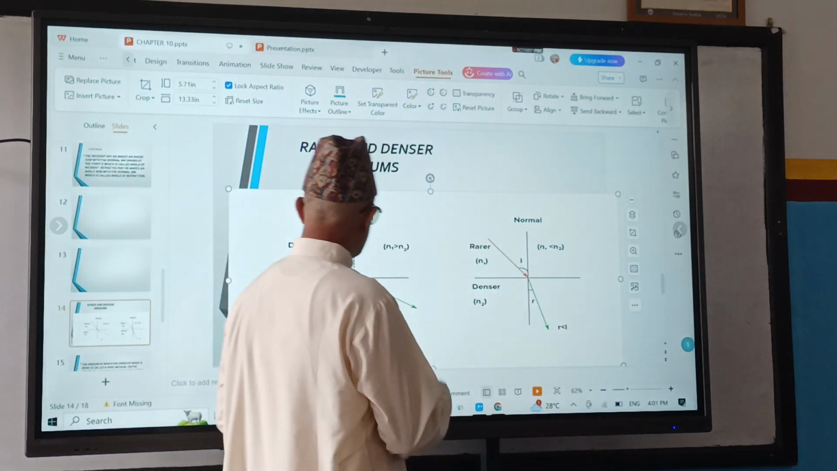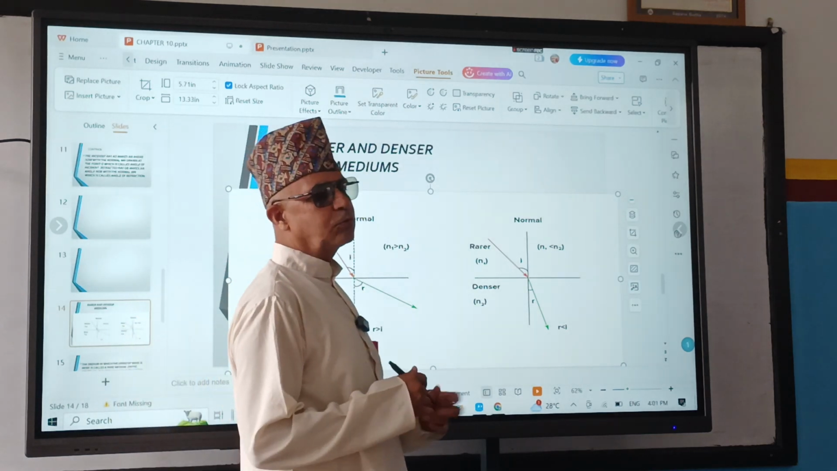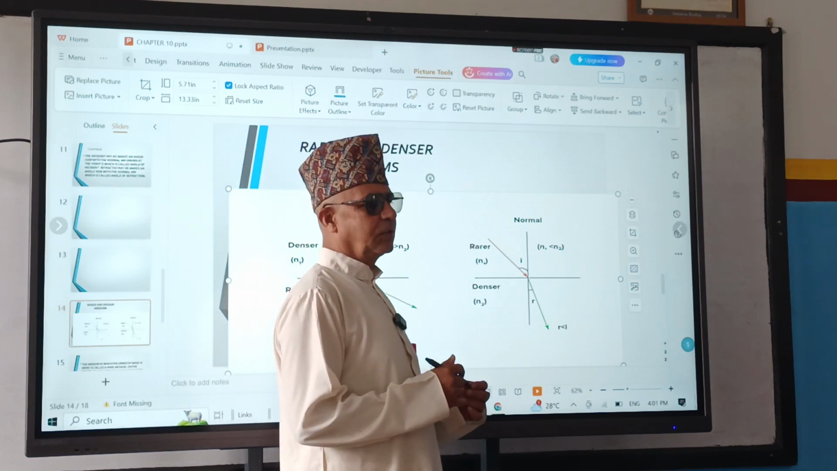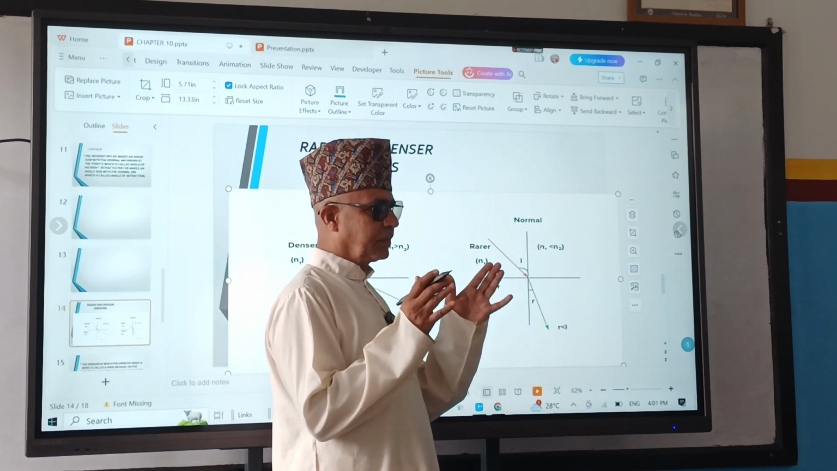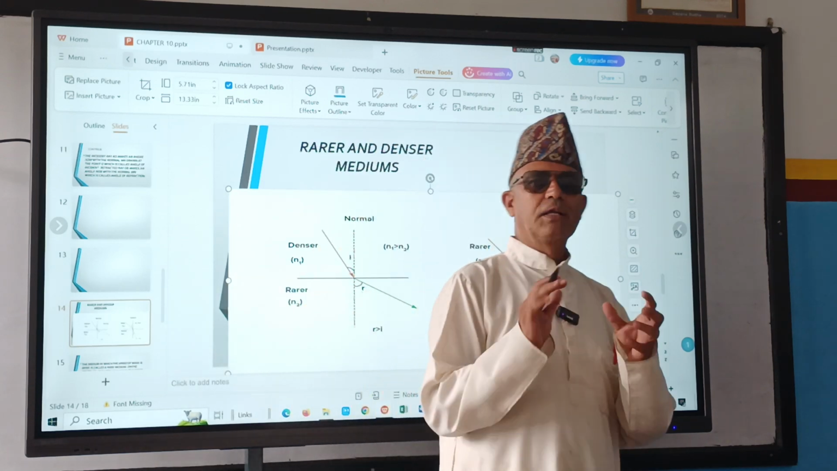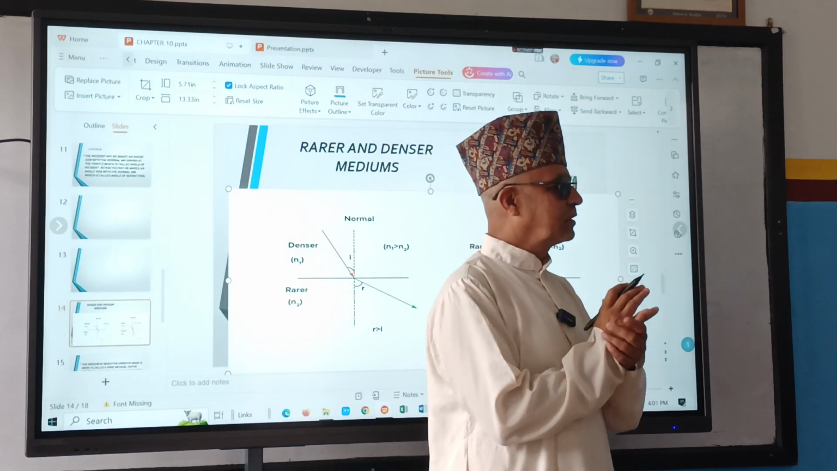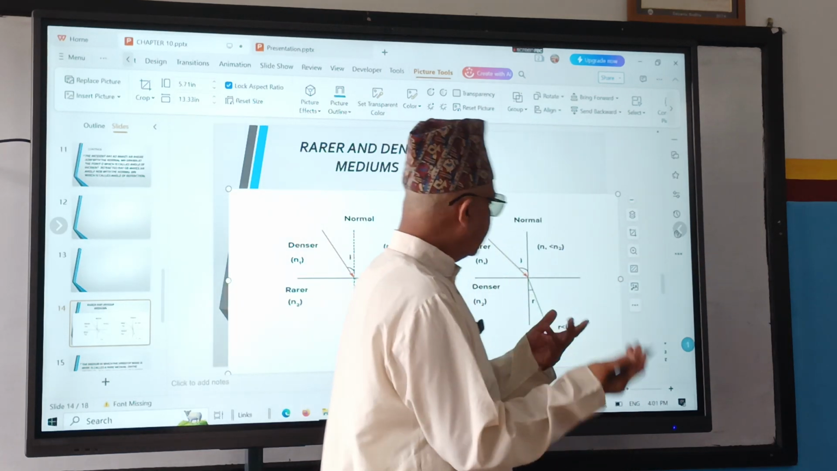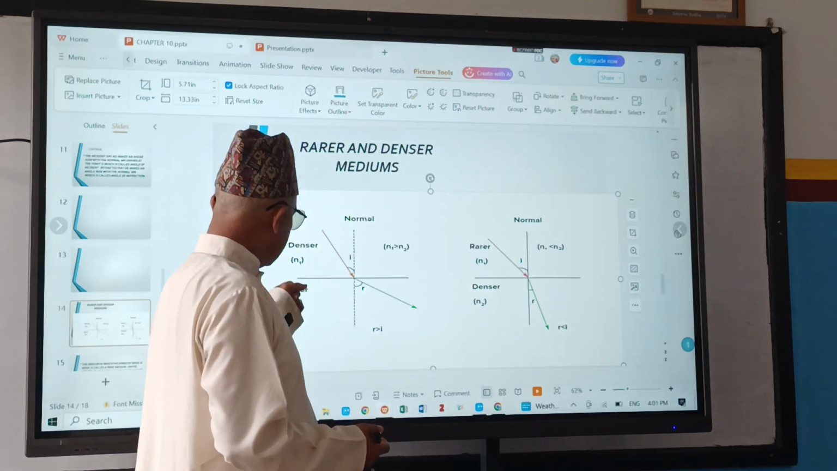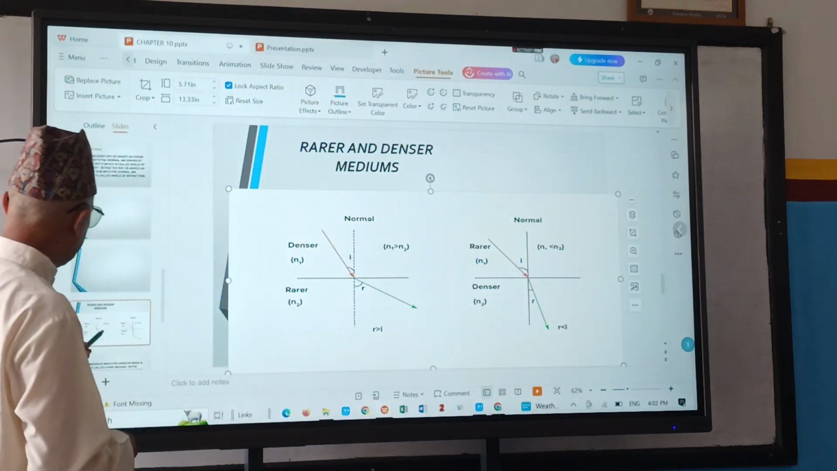So yesterday also we discussed, between water and glass, which one is denser and which one is rarer? Sir, rarer is glass, denser is water. Oh no, wrong. Denser is glass, rarer is water. The density of glass is more, density of water is less, isn't it? More density, denser; less density, rarer. Speed of light is more in rarer, less in denser. These things we have to remember.